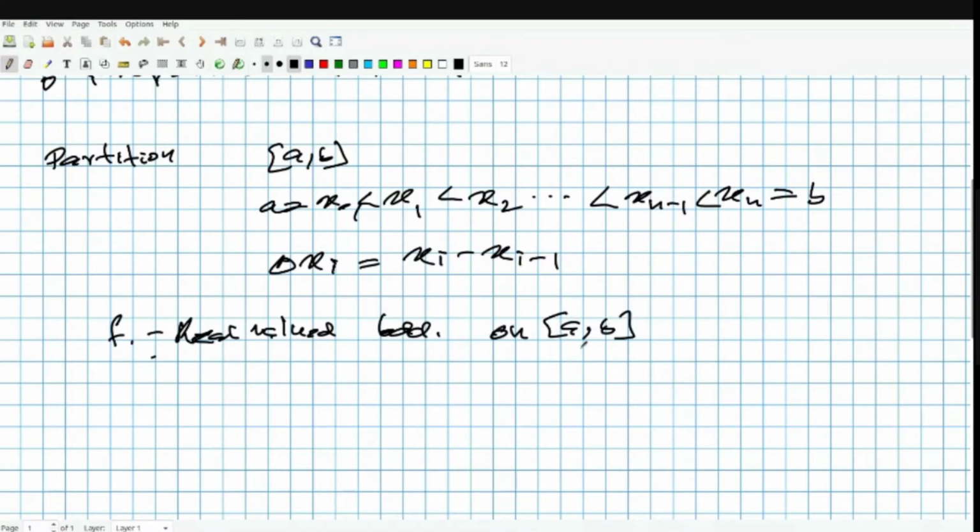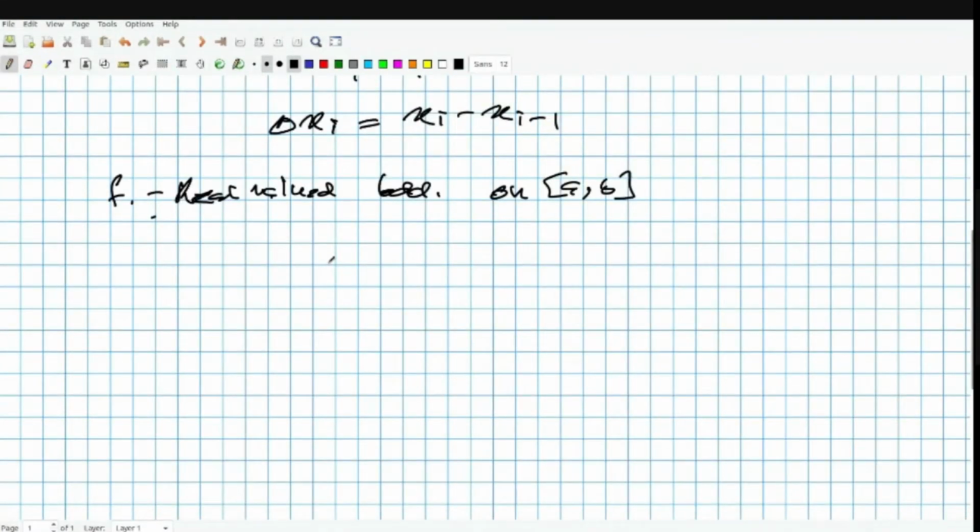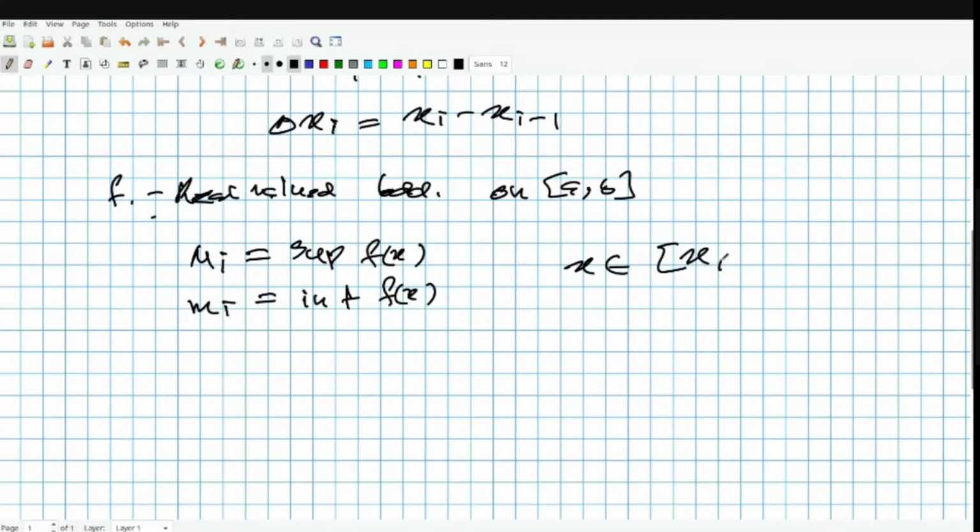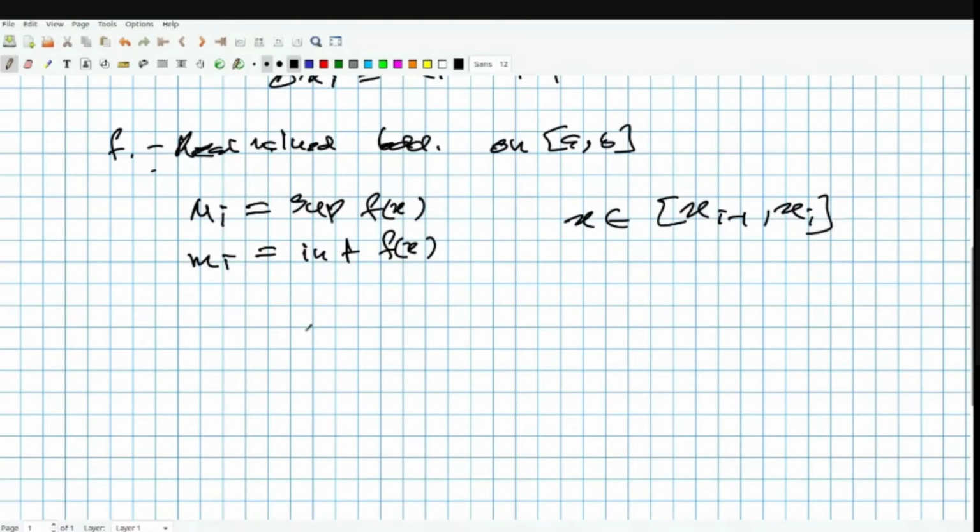Then corresponding to the partition, you consider these numbers: capital Mi as the supremum of f(x) and small mi as the infimum of f(x), where x is chosen to be in [x(i-1), xi]. This is how we define capital Mi and small mi.